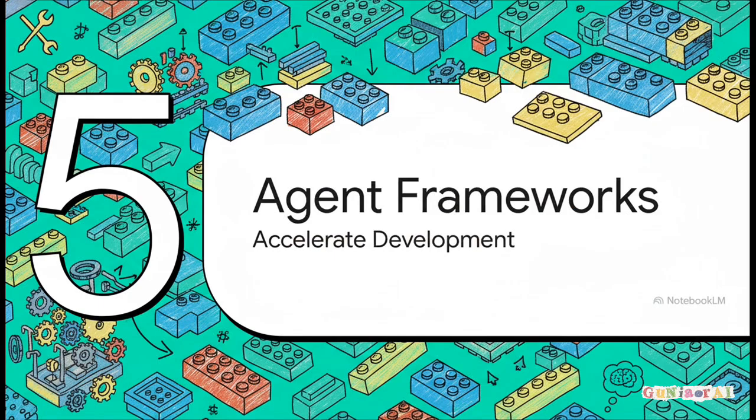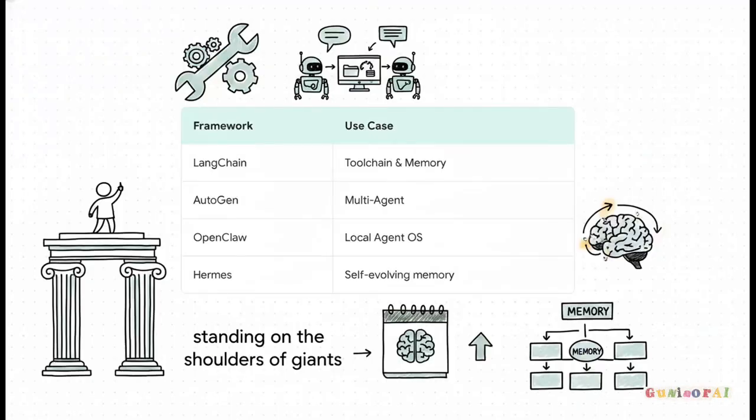Step 5. Leveraging powerful agent frameworks. You'll spend 2 weeks in this assembly phase, so you have all the individual skills, but you really don't want to build everything from scratch every single time. Frameworks act as pre-built Lego sets, so we don't have to reinvent the wheel, and choosing the right framework for the job is totally crucial.